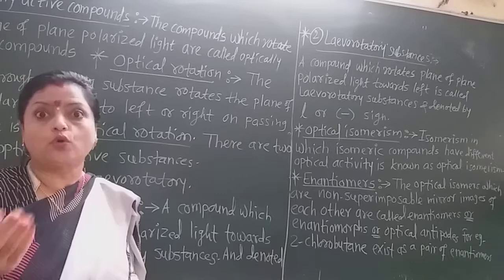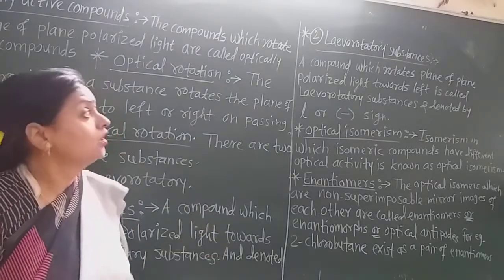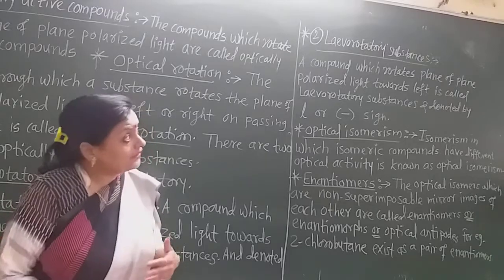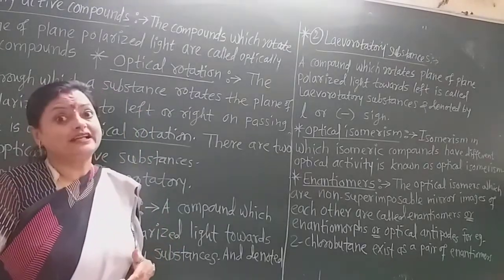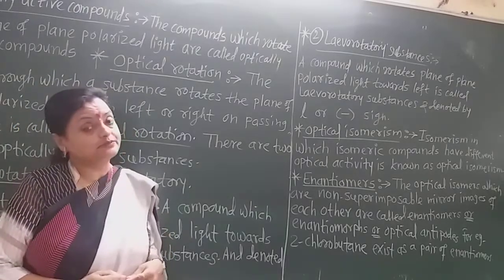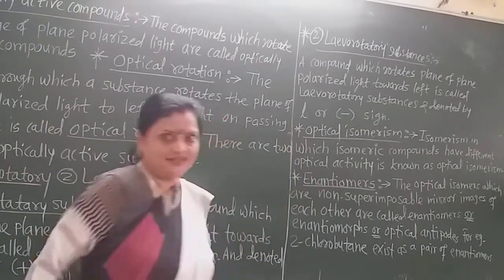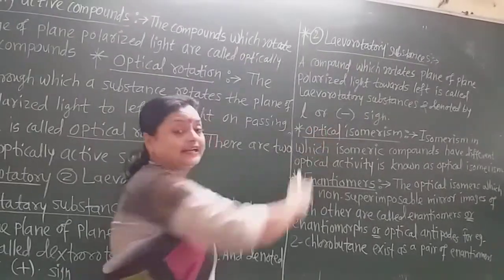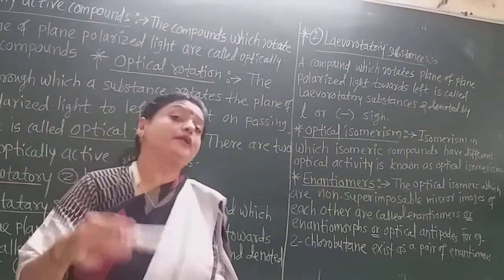You very well know now what is this plane polarized light. We draw that figure here also. Now a compound which rotates the plane polarized light towards the left-hand side or the anti-clockwise direction is called a levorotatory substance, and it is generally denoted by L, small l, or by the negative sign. Remember that.